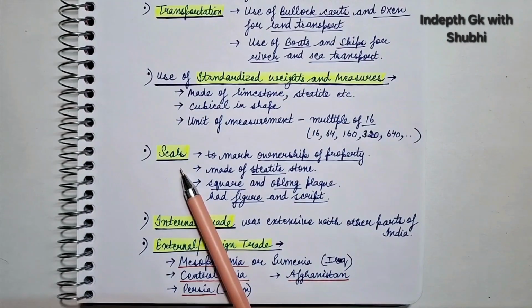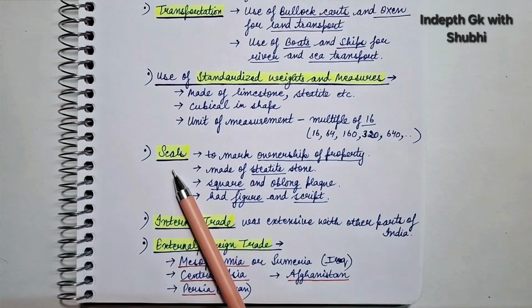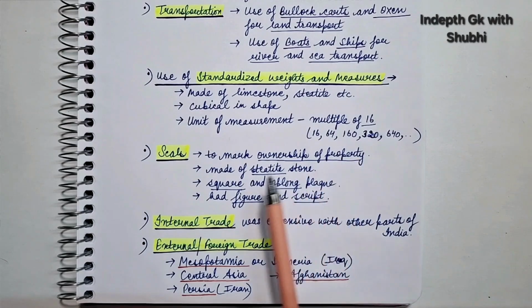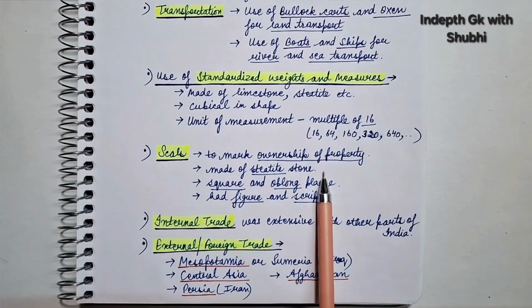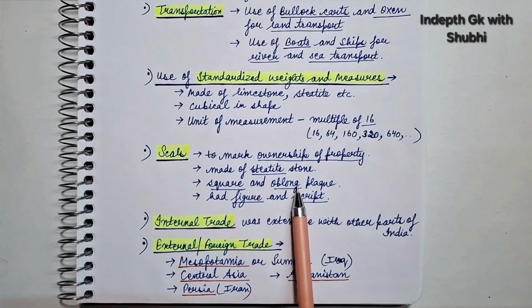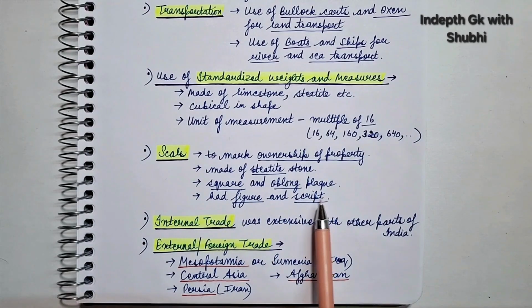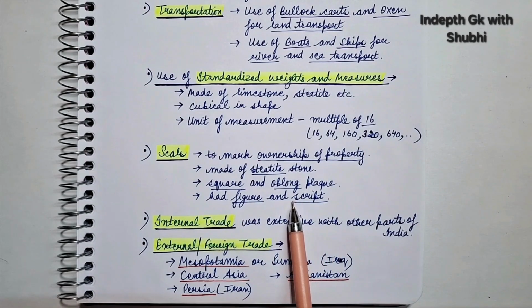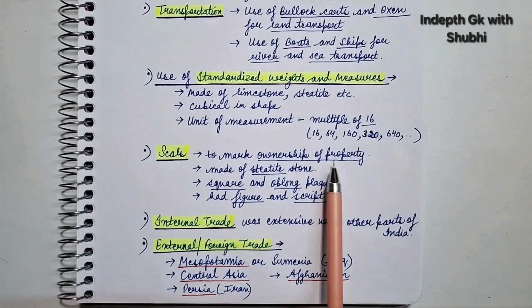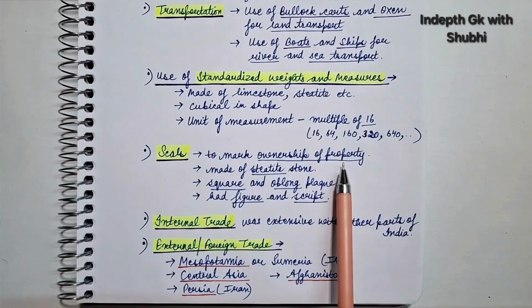Next point is about the seals. Seals were used to mark ownership of property, and these seals were made of steatite stone. Their shape was square and oblong, and these seals had animal figure and script written on it. And this script is undeciphered, right? So seals were used to mark ownership of property or the goods of trade, right?